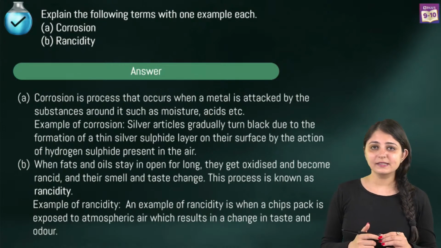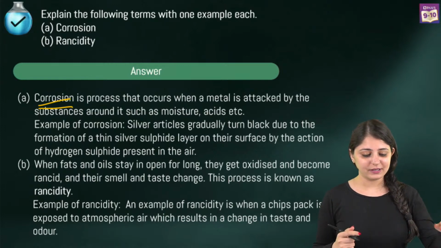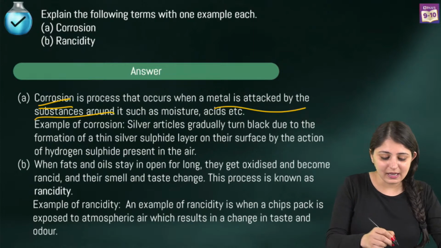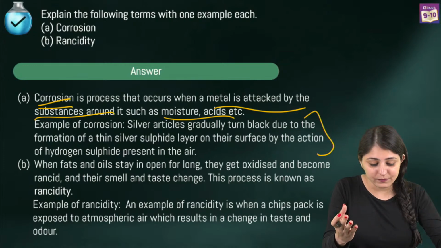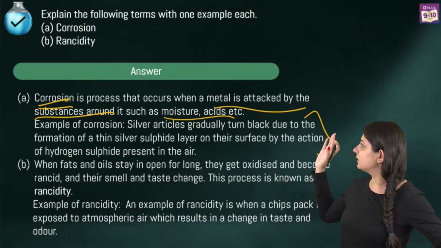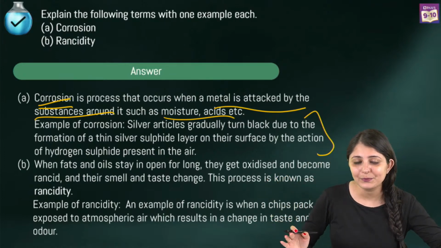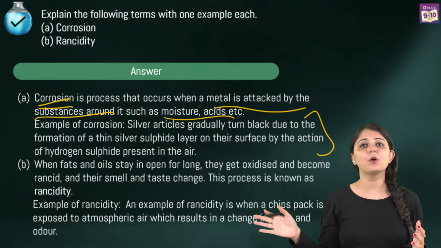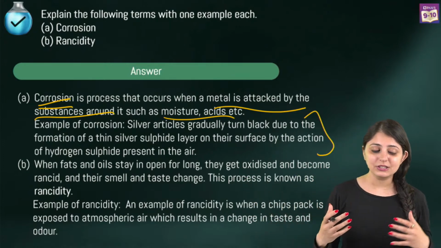Now, first they were talking about corrosion. So you have to mention everything about corrosion. When a metal is attacked by substances around, say, moisture, acids, this is what you have to mention. You can give any example. We have given the example of silver coins over here. Any silver article you can give. You can mention the before and after. That is what is important. Say, suppose you talk about iron. Now, from iron, it's forming rust. Mention that. From copper, it's forming basic copper carbonate. From silver, it's forming silver sulfide. So, mention the color changes as well.